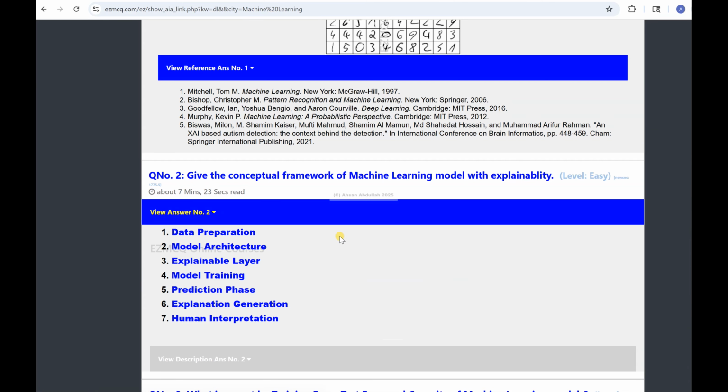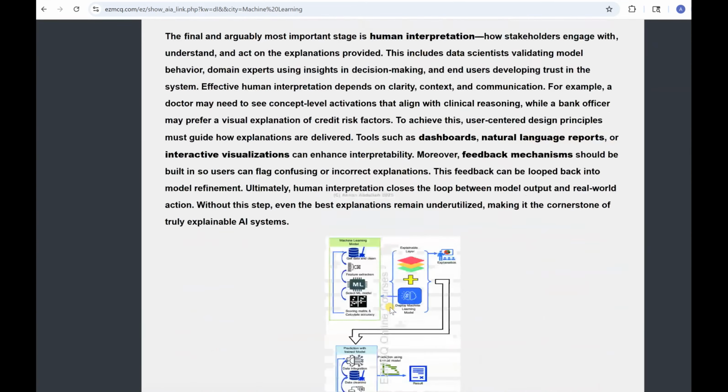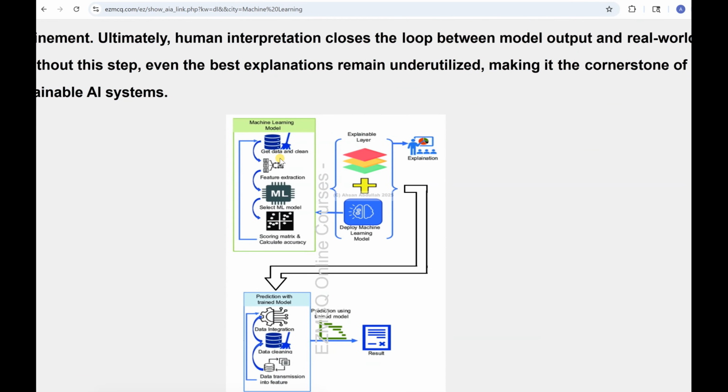So let me show the picture of what we are talking about. This is the explainable layer. This is the machine learning model. You have the data, you need to clean the data, then you have the features which I mentioned before, and then you select the model. And this is the scoring which I just mentioned a couple of seconds ago. You deploy a machine learning model to do these things, and the explainable layer has these things which can be explained to the humans.